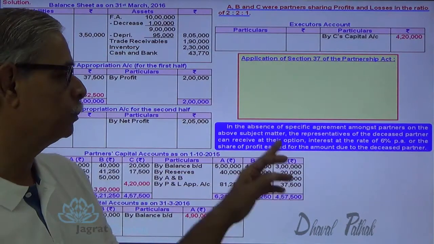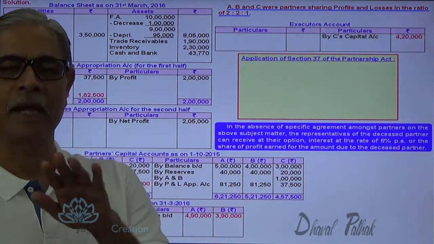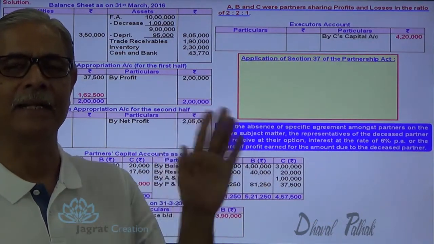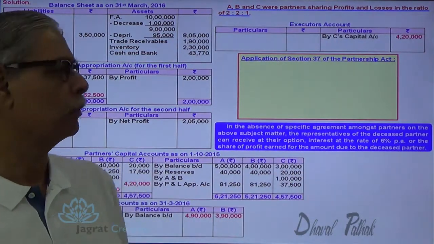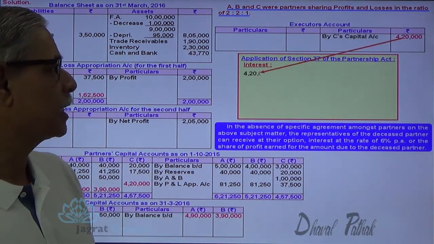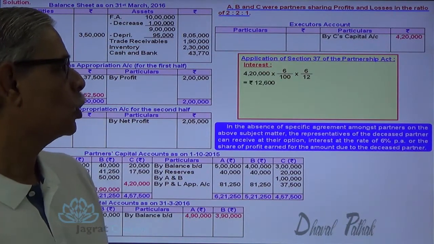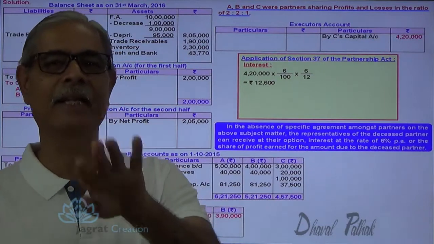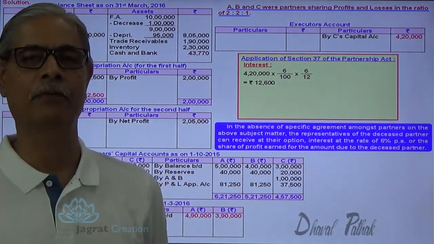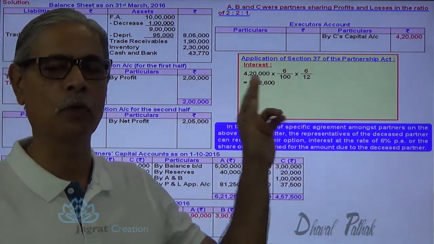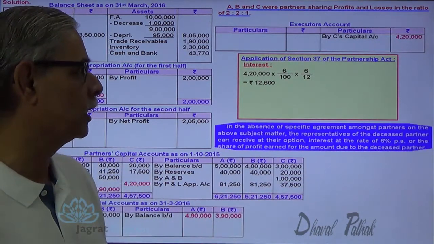Now what is the unpaid amount? 4,20,000 is the unpaid amount. Find out at the rate of 6%. You are told that the account is settled at the end of the accounting period. So 6 months interest will be calculated on 4,20,000. So interest is 4,20,000 into 6% into 6 upon 12, which is 12,600. He is entitled to have interest on this unpaid amount because he is paid after 6 months from the date of retirement. So he has a right to claim 12,600, or optionally the profit share.